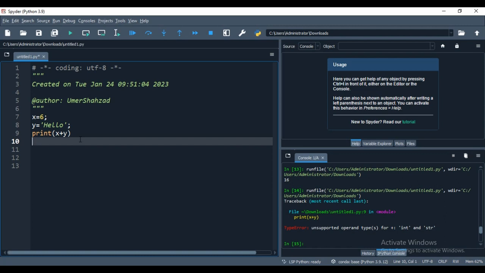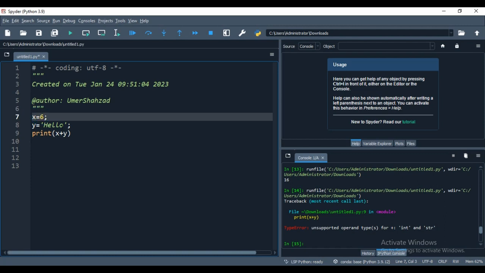For here I just need to tell you that you cannot add string with the integer, but later on when we move to that chapter, we will discuss how you print these two things as well. So this is about the comments. We discussed the variables and the comments: single line comment and multi-line comment.